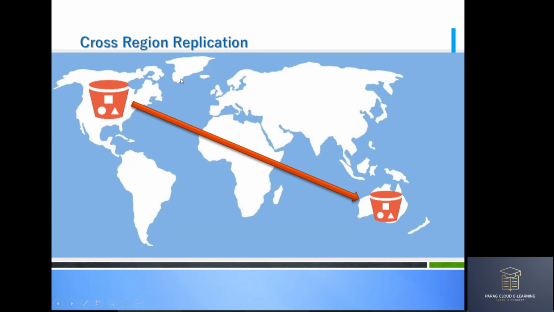So what Amazon did, they have written a script behind the scenes that will copy your data as soon as you upload your data in this S3 bucket. Behind the scenes, they will copy your data to the destination bucket by themselves. So as soon as you upload your file here, that file will be copied immediately to your other bucket. And you don't have to do anything. It is all automatic.